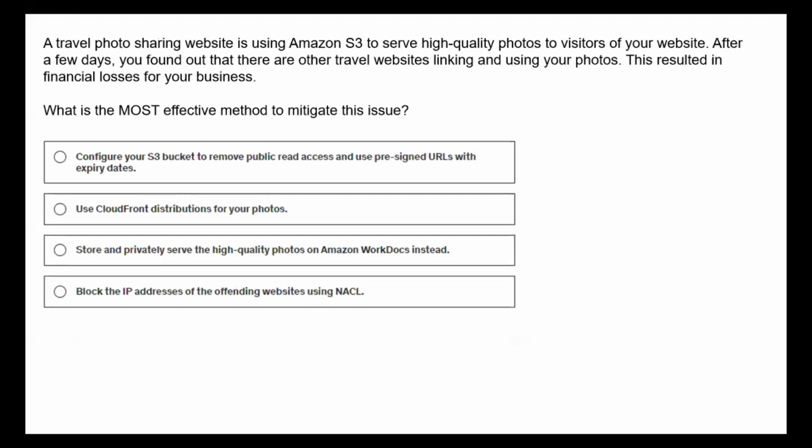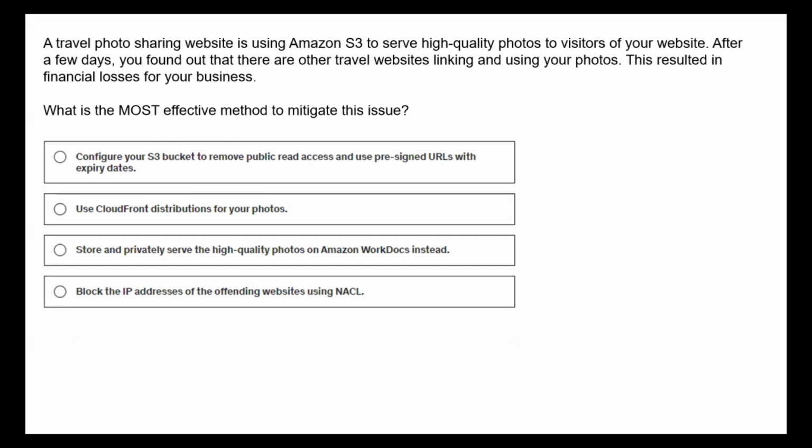A travel photo sharing website is using Amazon S3 to serve high quality photos to visitors of your website. After a few days, you found out that there are several other travel websites linking and using your photos. This resulted in financial losses for your business. What is the most effective method to mitigate this issue? Right? So how can you restrict access for your objects within your bucket?